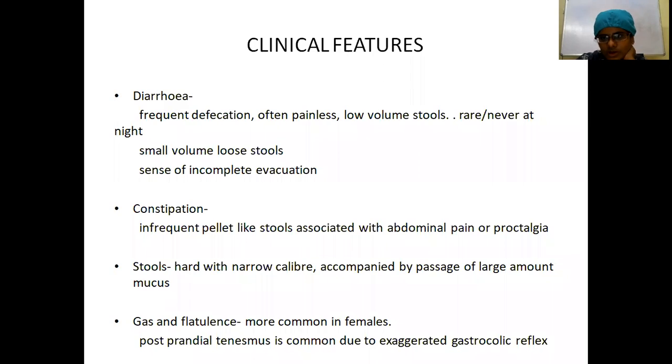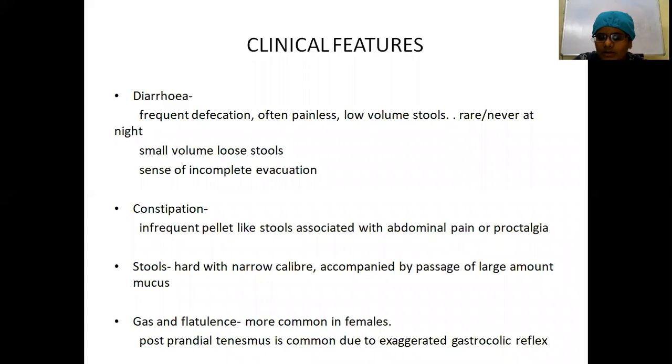In the constipation predominant type, you'll have infrequent pellet-like stool. This is called pencil-like or ribbon-like stools. There'll be abdominal pain, and proctalgia can also be there. The stools are hard with narrow caliber, accompanied by passing of a large amount of mucus.